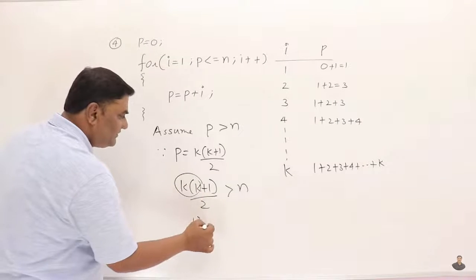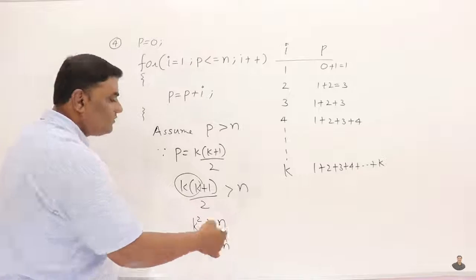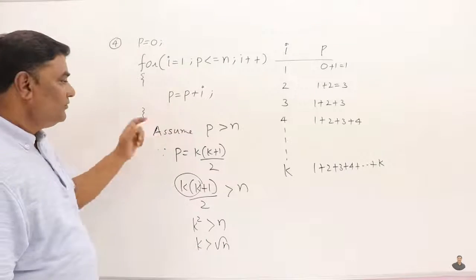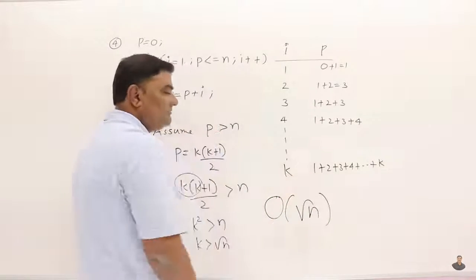Roughly we assume it as k square. So what is k? k is root n. K is root n. So this loop will execute for order of root n times.